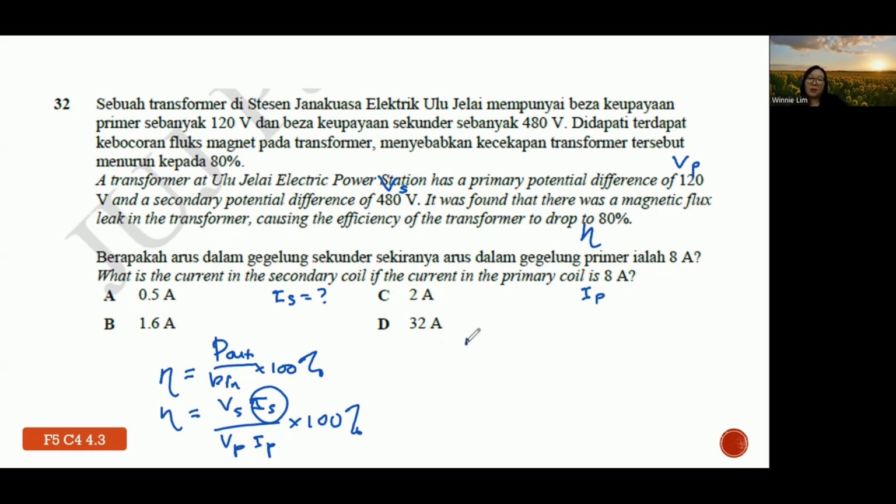So put into the equation: 80 equals 480 times the unknown, IS, no? Then your VP is 120, IP is 8. Then times 100%. So slowly, you can move this up first, so 80 times 480 times IS equals 120 times 8, then move the 480, become IS.